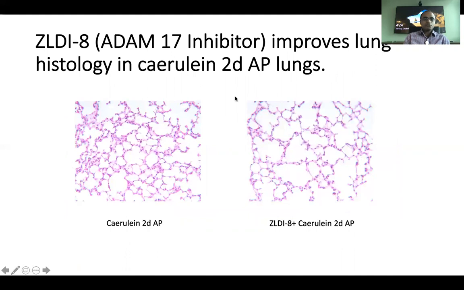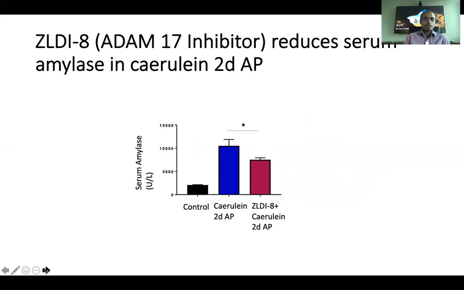It not only improves the pancreatic histology, it also improves lung histology as shown here. On the left is the AP-only group lungs. On the right is the treatment group showing improvement in histology. It also reduces serum amylase in cerulein 2-day AP. As you can see, the serum amylase is coming down with ZLDI8 treatment.